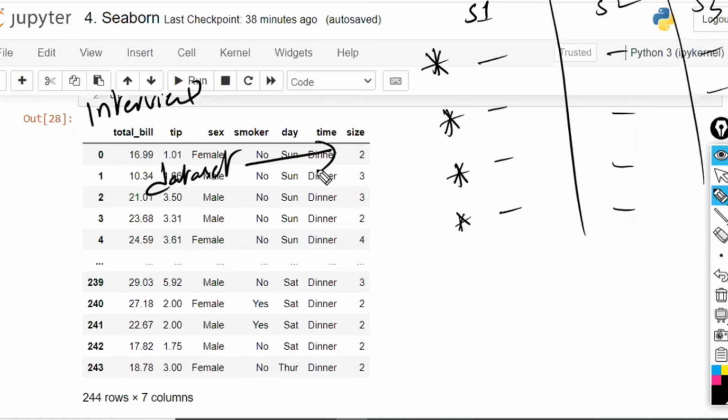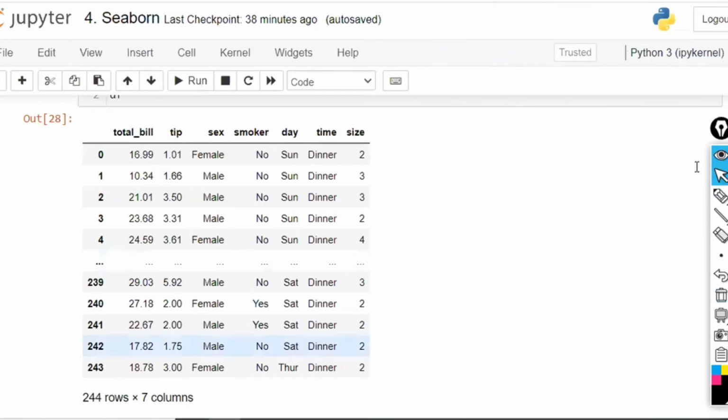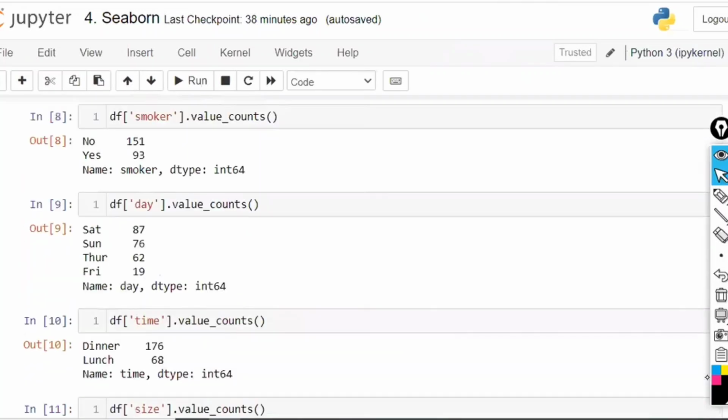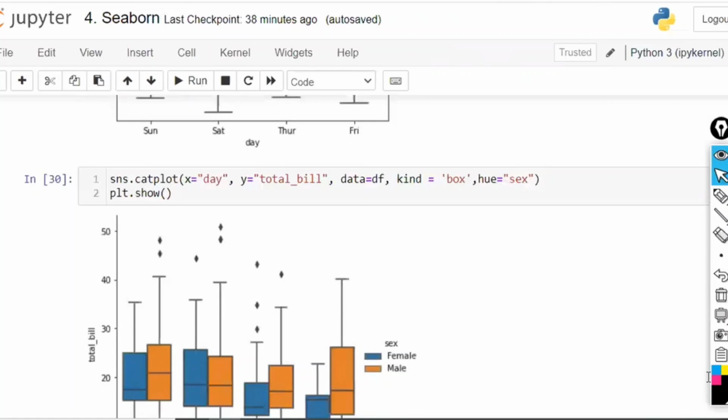They will observe which type of analysis you are doing and what type of thinking you have. What code you have written, whether in Matplotlib or Seaborn, they are not going to observe. They will observe in what way you analyzed, what different plots you applied, and why you applied them. See here, in this case, let us go with the last one we have. On the x-axis, I have taken the day, on the y-axis total bill, hue equal to sex only. Why can't you go with smoker?